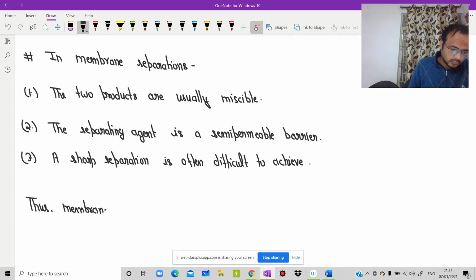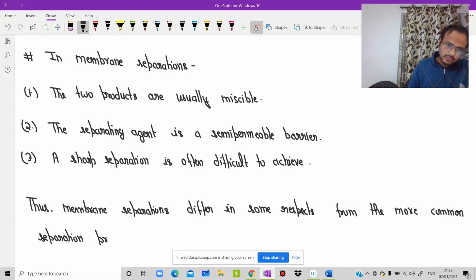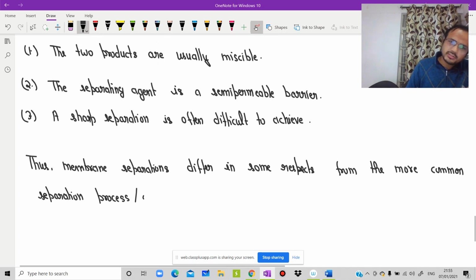So thus we can say membrane separations differ in some respects from the more common separation processes or separation operations like distillation, absorption, and liquid-liquid extraction.